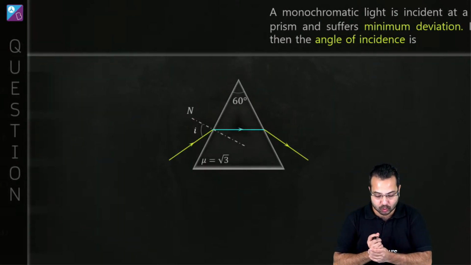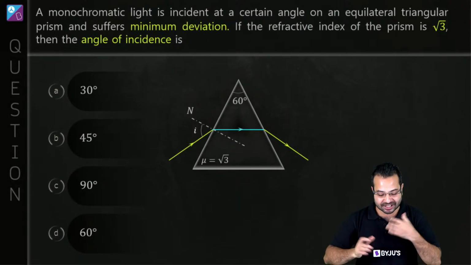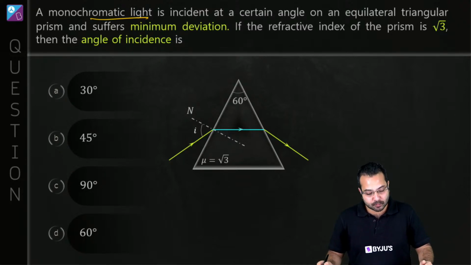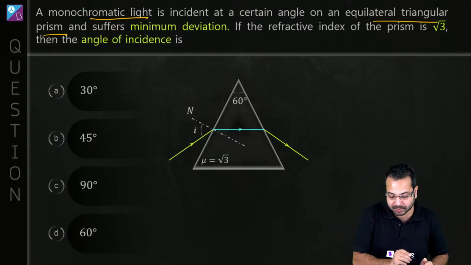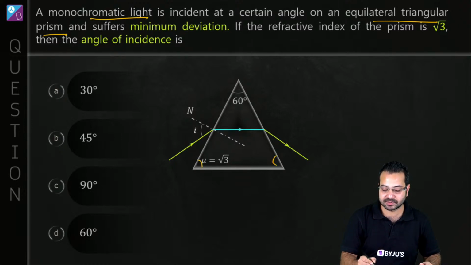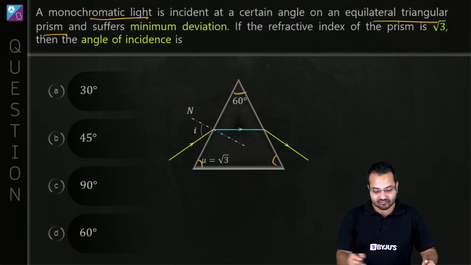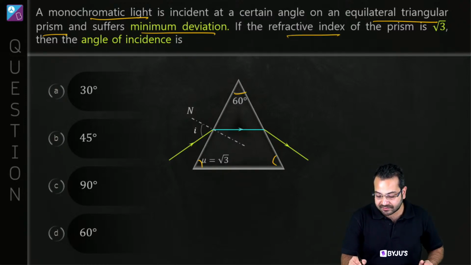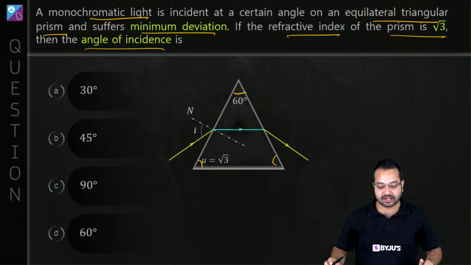Let's quickly do a few more questions. Alright, let's quickly do it. These are simple questions. Now we have a prism. Monochromatic light is incident at a certain angle on an equilateral triangle prism. Equilateral triangle means 60, 60, 60. Correct? This is 60, this is 60, this is 60. And it is given that it suffers minimum deviation. If the refractive index of the prism is √3, the angle of incidence is?